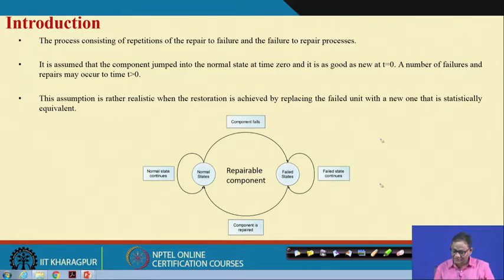So, it is like this: a component over time is either in the failed state or in the normal state.